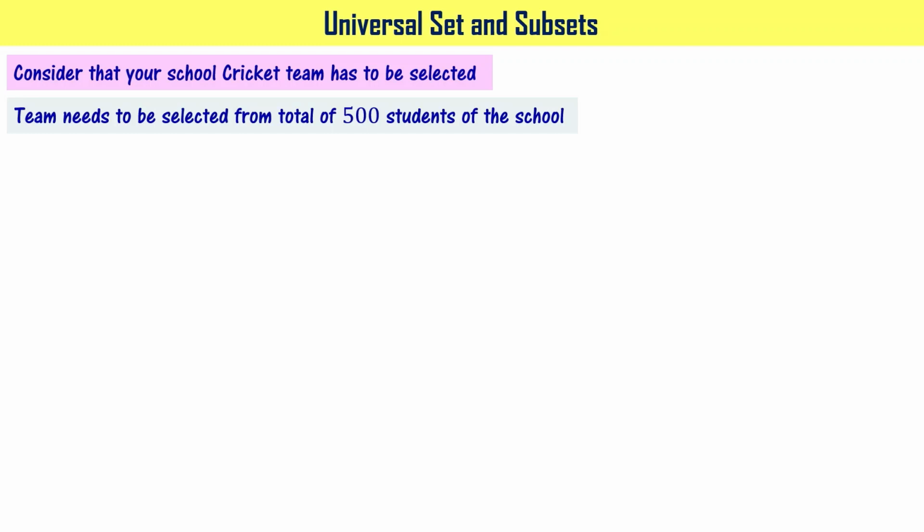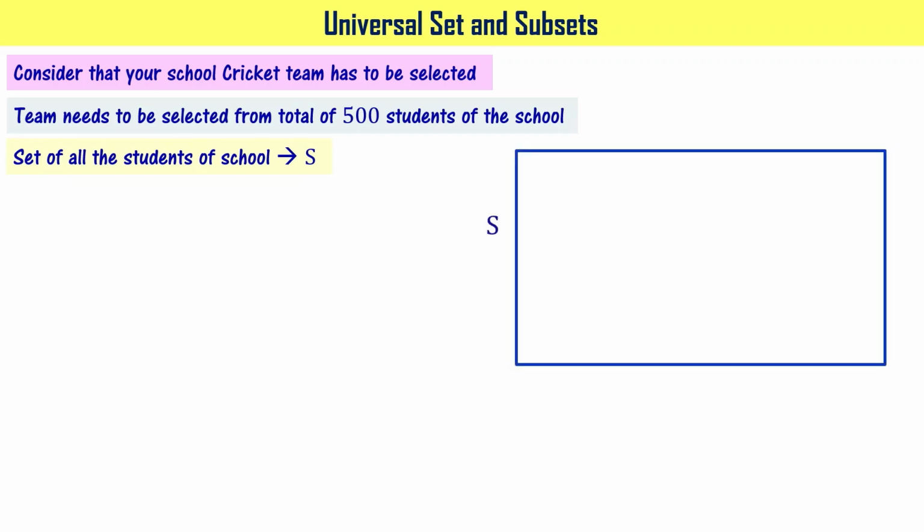The names of 500 students, if I write and denote that set as S, then pictorially you can represent it as S and a closed curve. Here you will have the names of all those students, right?